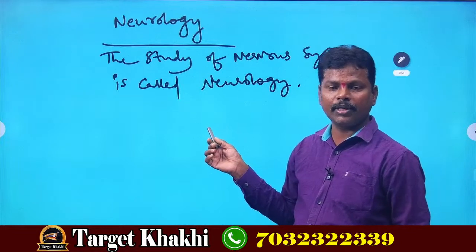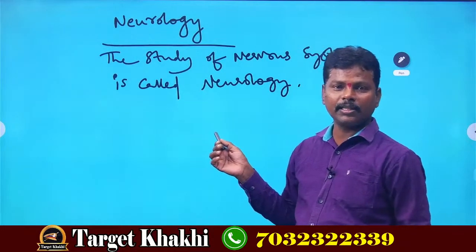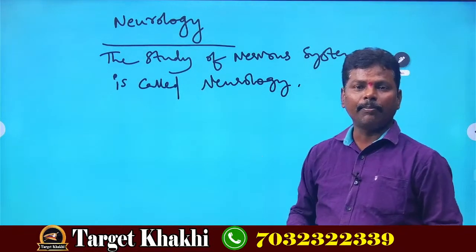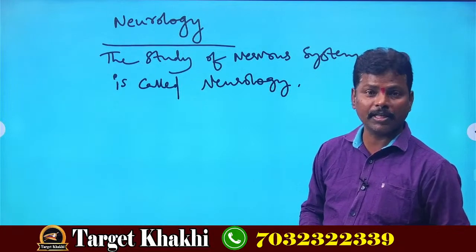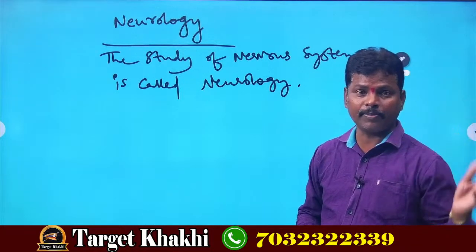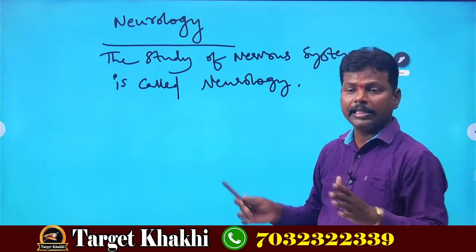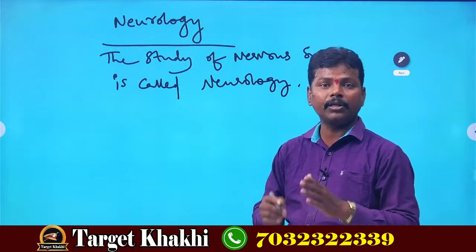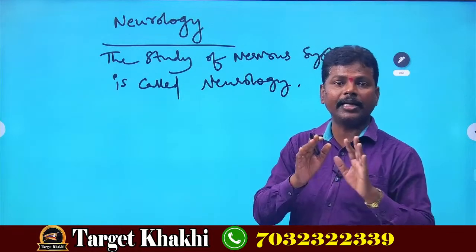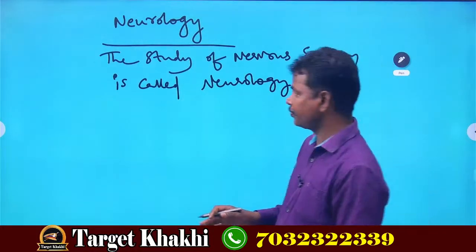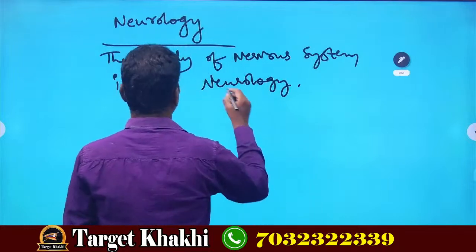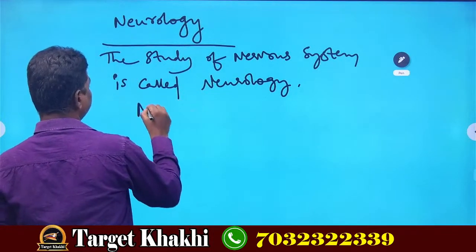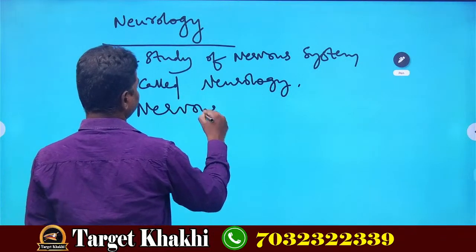I hope you understood this point. Neurology, I think you have seen in different multi-specialty and super specialty hospitals. Neurology department. Nothing but what? It deals only about brain, spinal cord and nerves. Understood? It deals with nervous system.